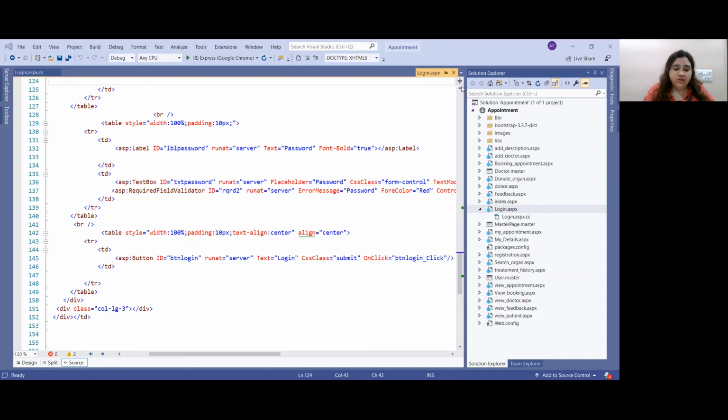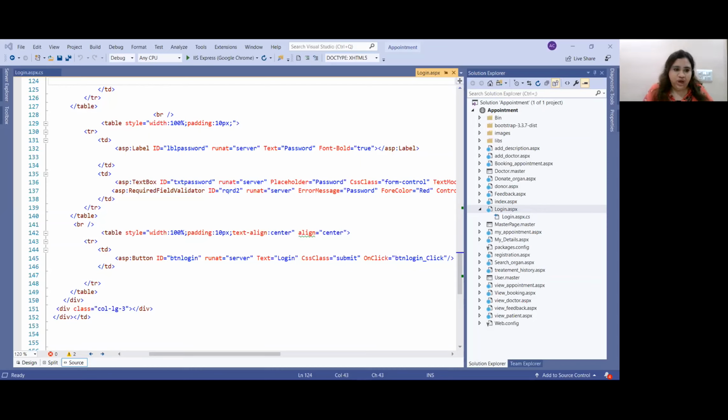What you're seeing on the slide on the screen right now is the inline code. An inline code is the code that is written inside an ASP.NET web page that has an extension of .aspx. To view the code behind code, you can either go to the design view, or you can simply right click on the .aspx code page and select view code. Or you can also open the code behind file, the C# file that is, using the Solution Explorer.